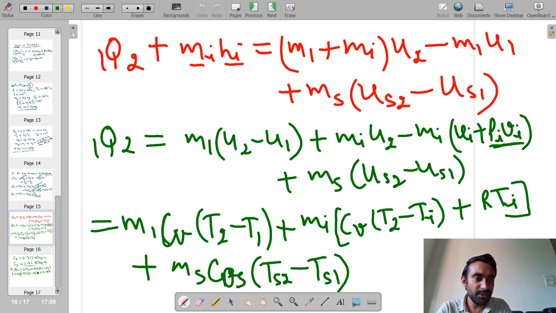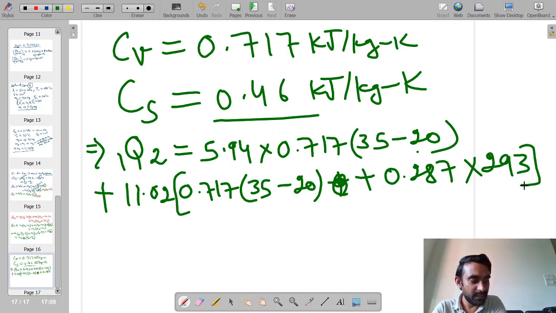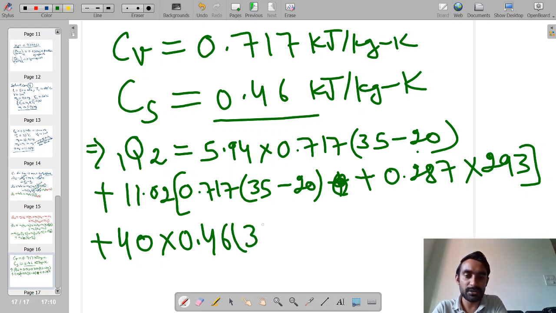When we do PV equal to RT, we have to write the temperature in Kelvin, so here I write the temperature as 293. And then mass of steel is 40, Cp of steel is 0.46, into change in temperature of steel, 35 minus 20.